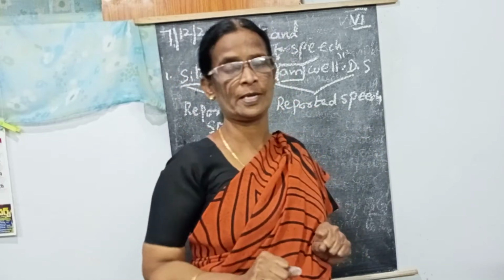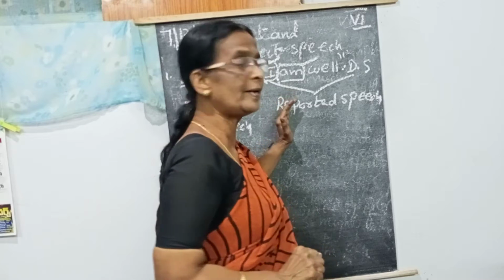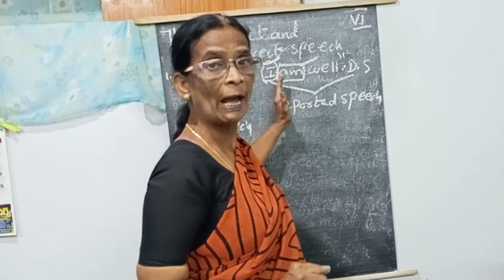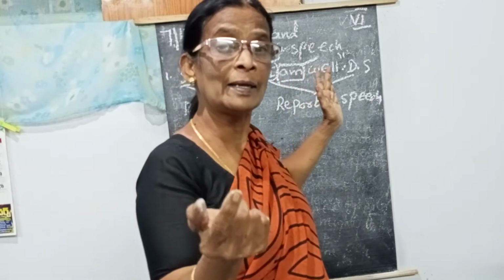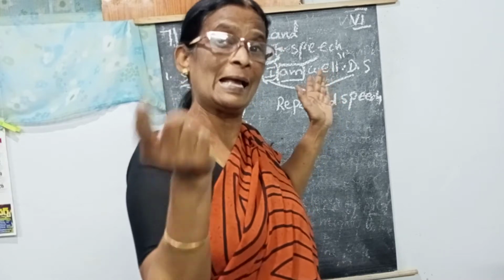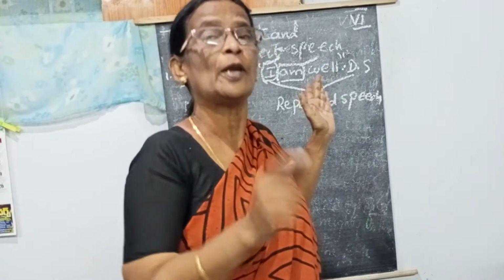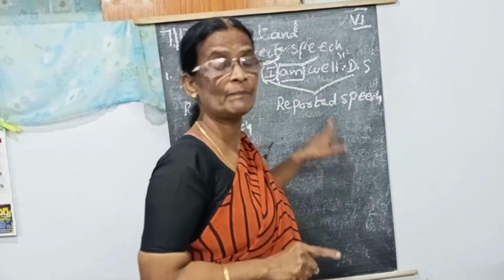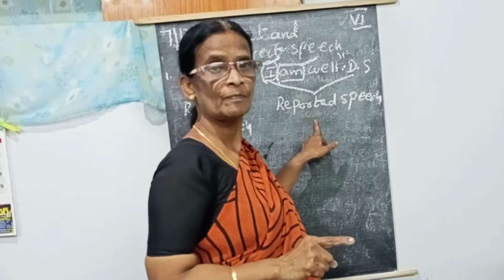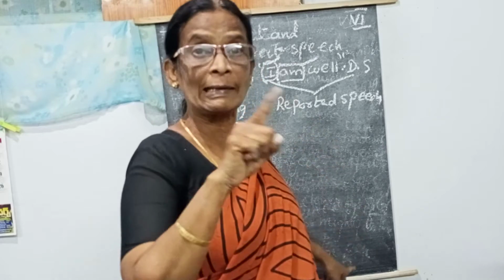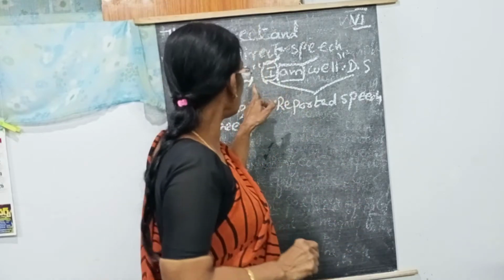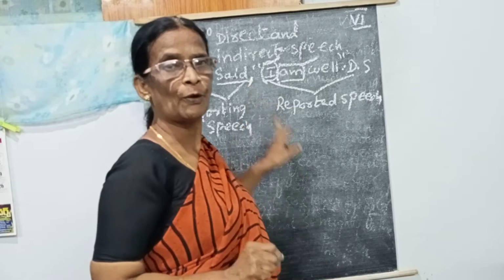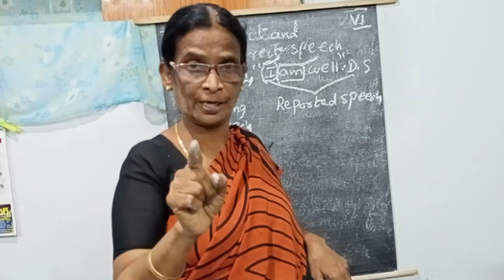And second clue is when the reported speech is an assertive or declarative, the sentence is in declarative. After the comma, we are going to add that conjunction.